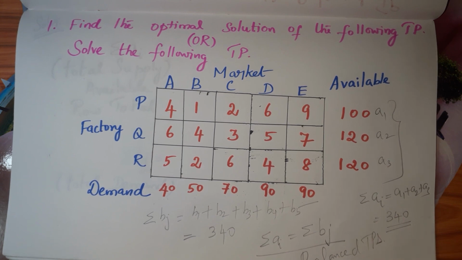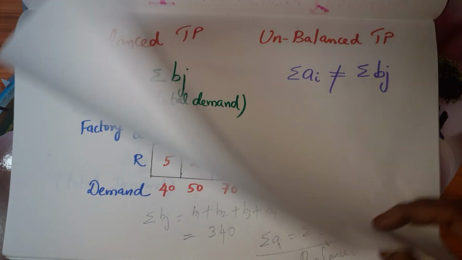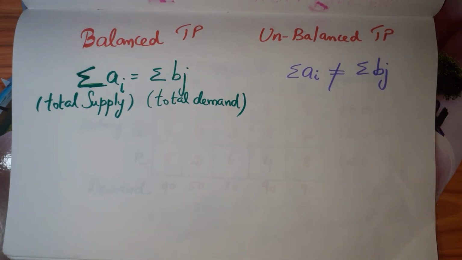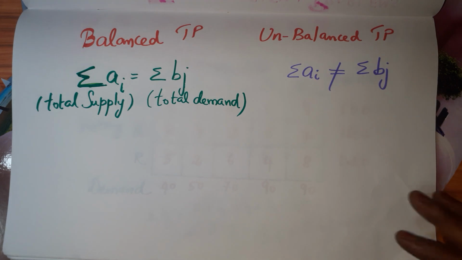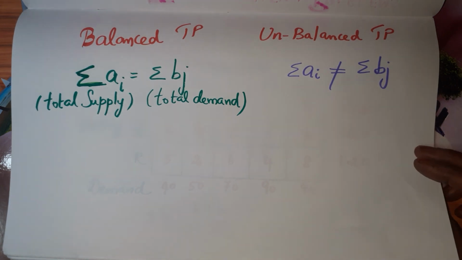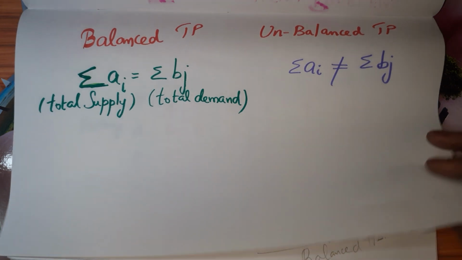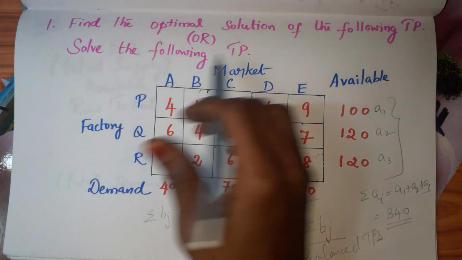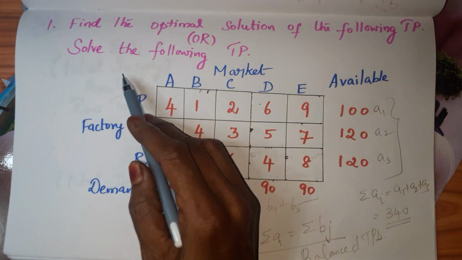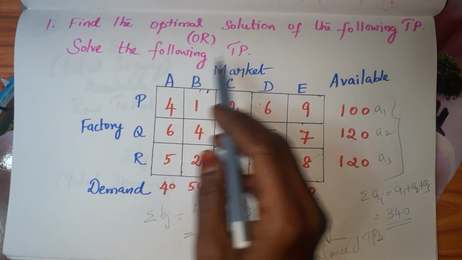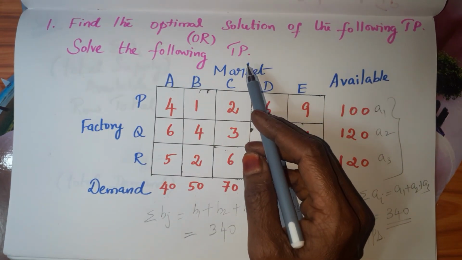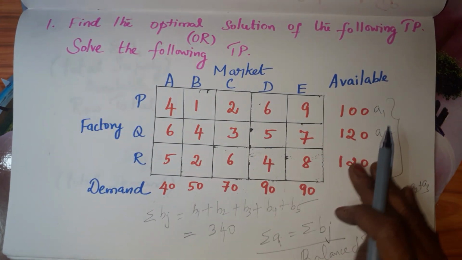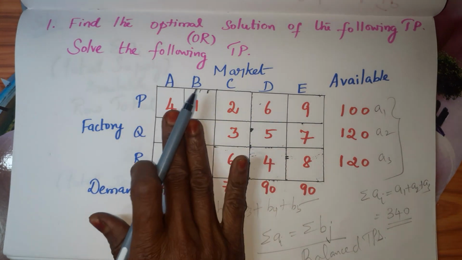Okay. So if it is not equal, it is called unbalanced TP. The procedure for that is different. We will see that later. Okay. Now we are going to solve a balanced TP using Modi method. The problem here is find the optimal solution of the following TP, or we can say this as solve the following TP. Okay. So in this problem, availability values are there, demand is there, the inside values, everything is there.